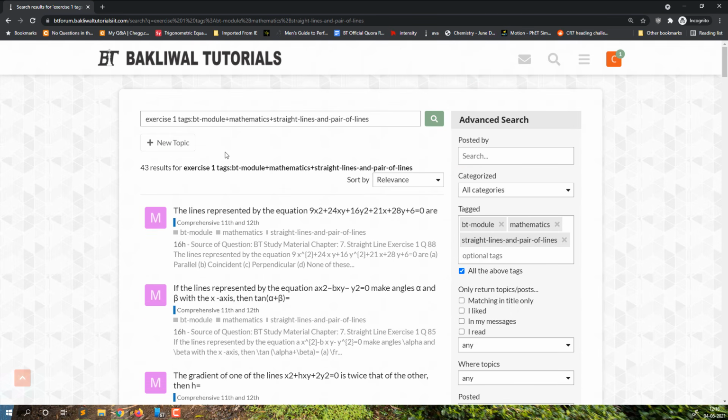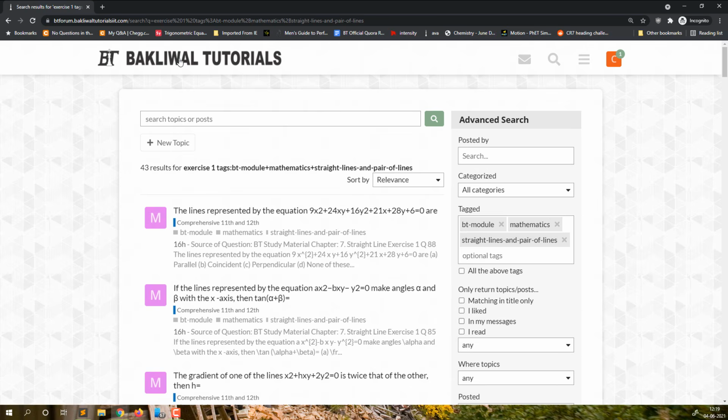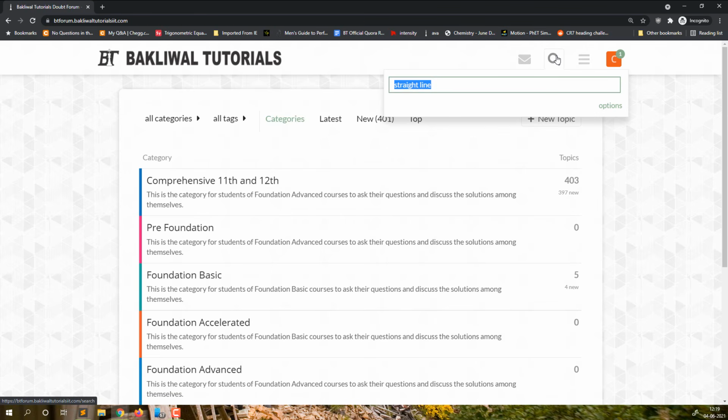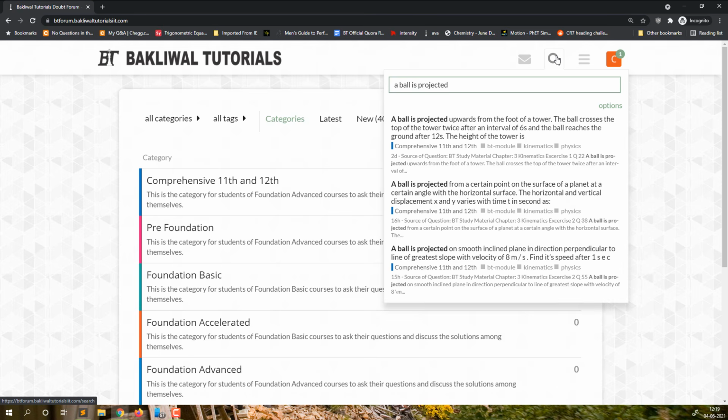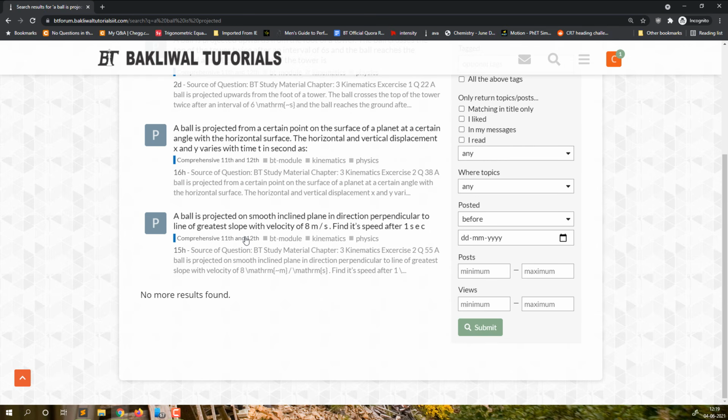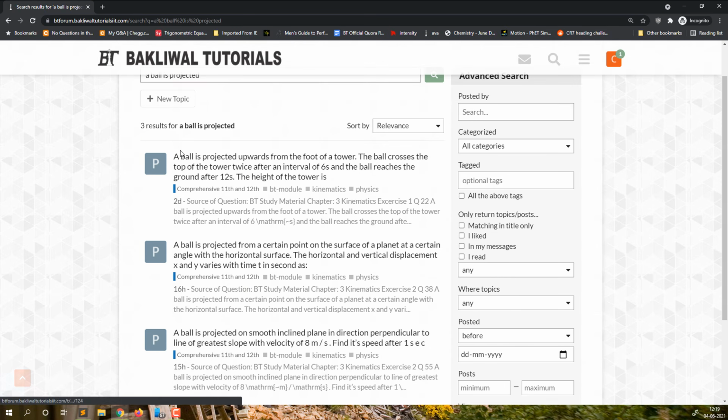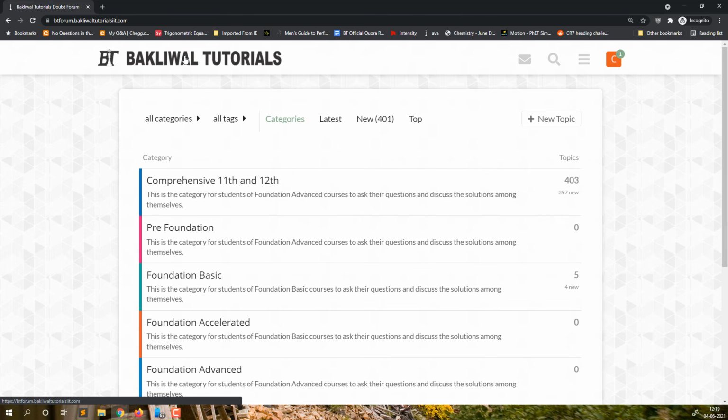Also, if you don't want to do all of this, you just want to search without the tags or anything, let's go back to our home, and let's say I want to search for a ball is projected. So if I write like this, a ball is projected, all of the questions which contain the term a ball is projected will be shown to me. Now either you can search to show all of the questions that match, or you can just directly select that topic from the short search that was shown, right guys? So this is how you search for a question.